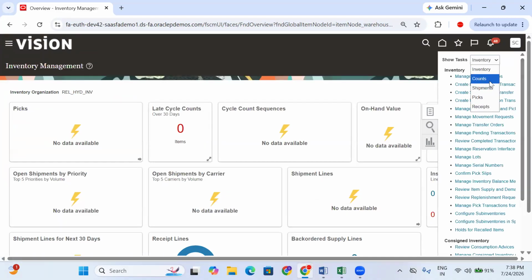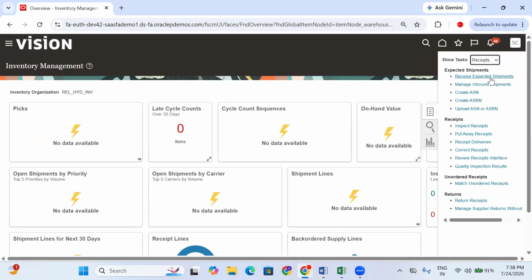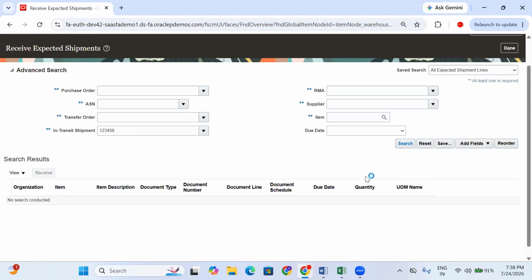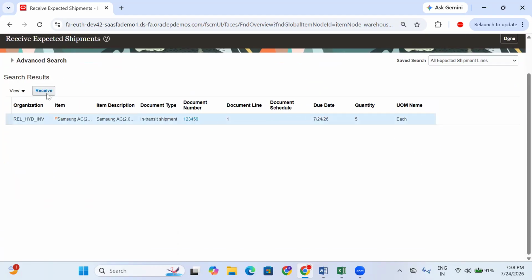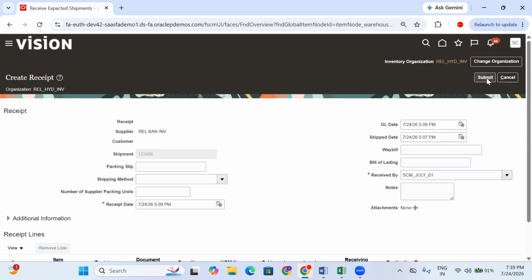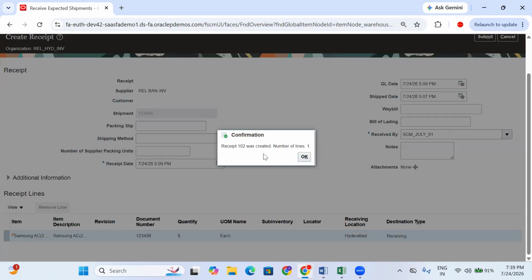Click on here. Receipts, receive expected shipment. What is the in-transit number? 1, 2, 3, 4, 5, 6. Search. Now receive the material. Right. What is the quantity? 5 quantity. See, you are receiving on receiving location. Create receipt. Submit. 102 is the receipt number.